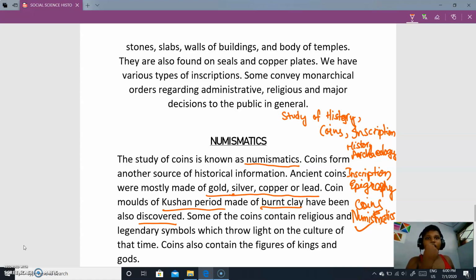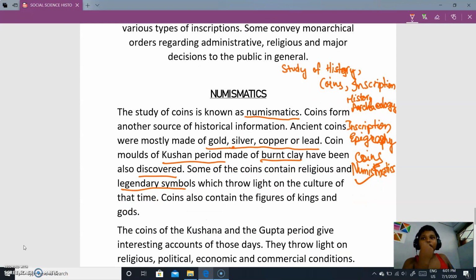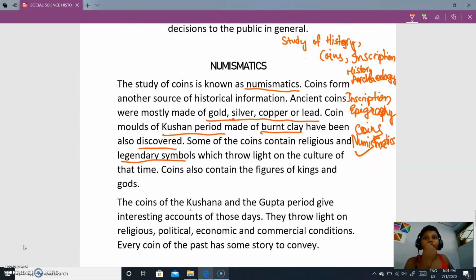Some of the coins contain religious and legendary symbols which throw light on the culture of that time. Coins also contain the figures of kings and gods. The coins of the Kushana and the Gupta period give interesting accounts of those days. They throw light on religious, political, economic and commercial conditions. Every coin of the past has some story to tell.